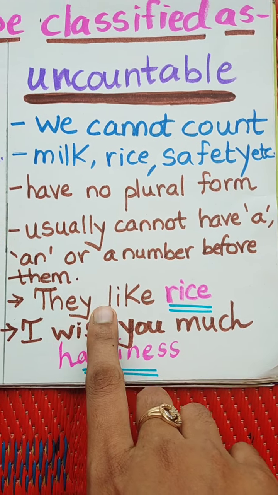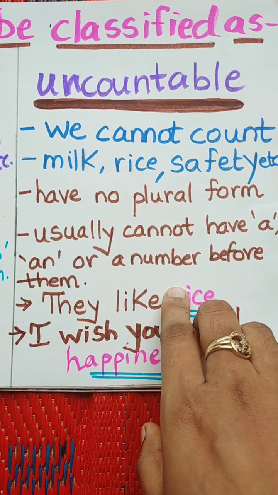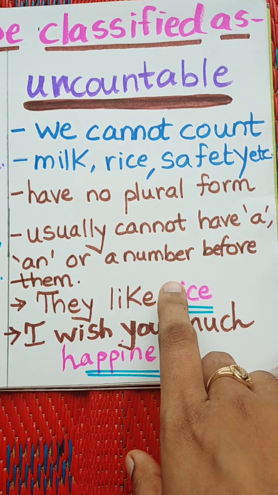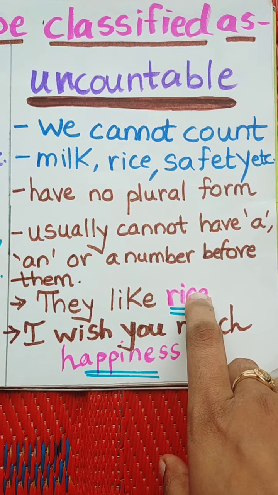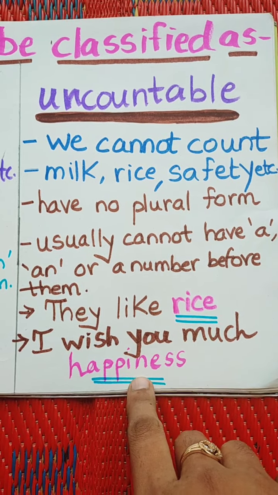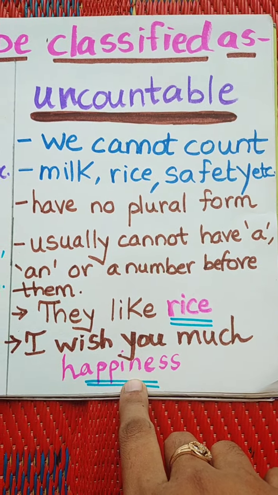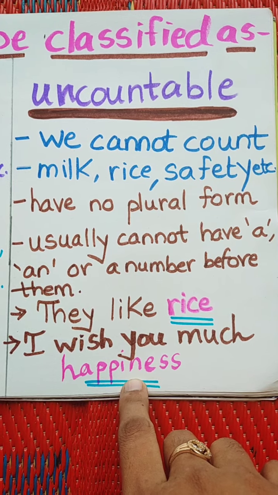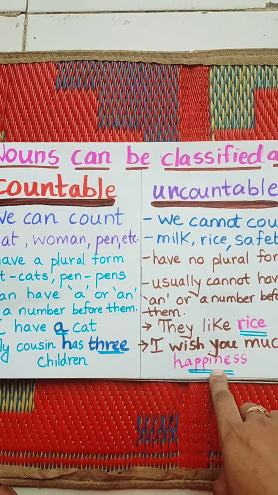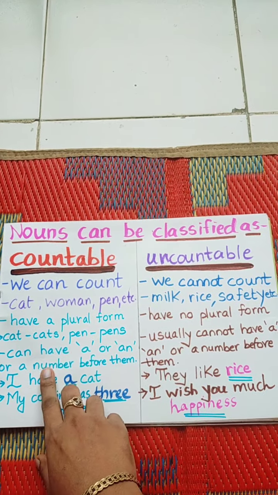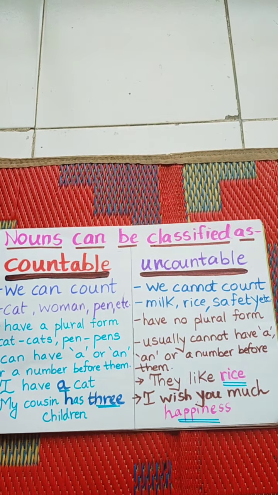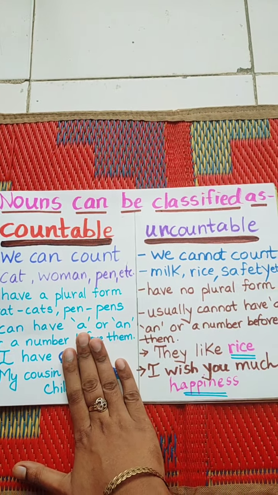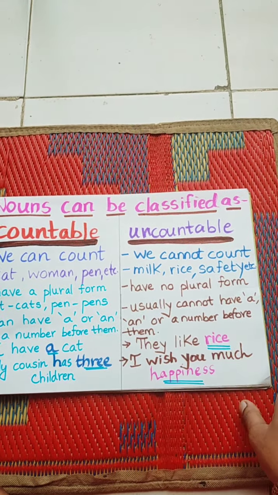For example, see, I have written they like rice. Can I write a over here? Can I write an? No, I cannot put the articles a or an in front of uncountable nouns. Next, I wish you much happiness. Happiness is an emotion. So I cannot count how much a person is happy. It is uncountable. It is just an emotion. So there is a difference between countable and uncountable nouns. In simple words, you can remember countable nouns can be counted, uncountable nouns cannot be counted.